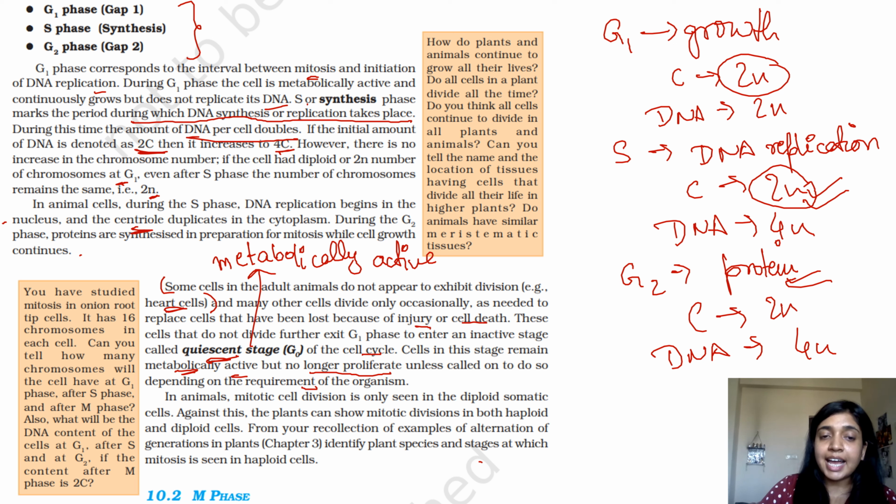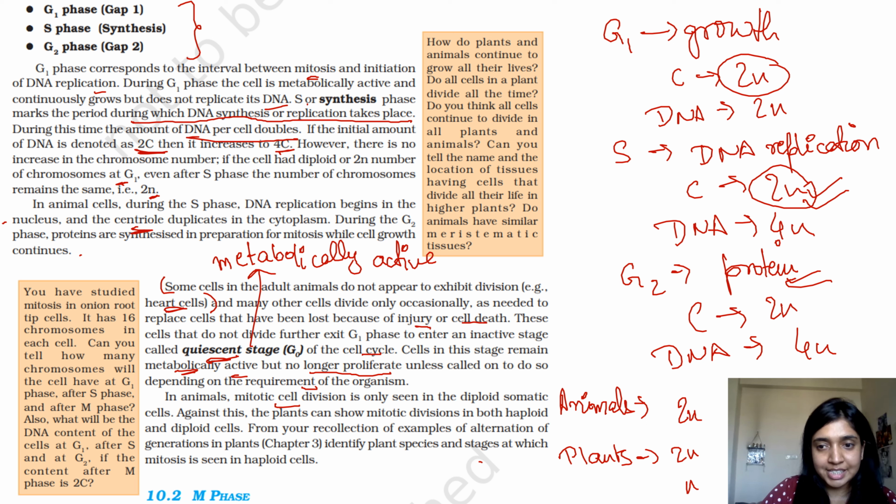In animals, mitotic cell division is only seen in diploid somatic cells. So when you're talking about animals, you will only see mitosis in diploid cells. However, in plants, you will see mitosis in both diploid cells as well as haploid cells.